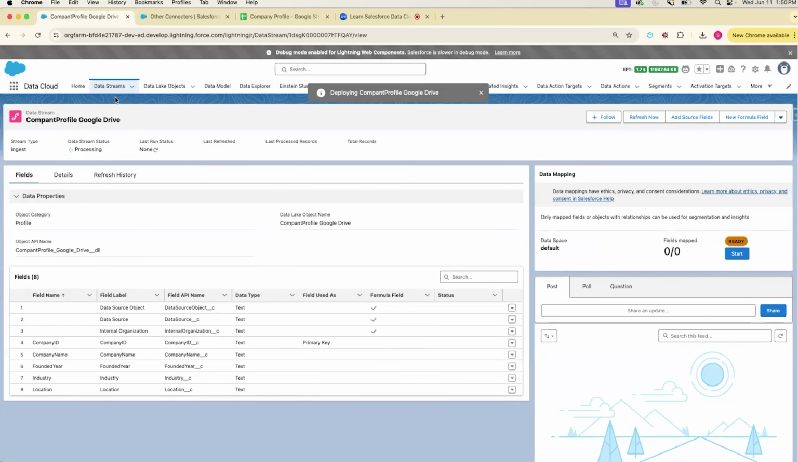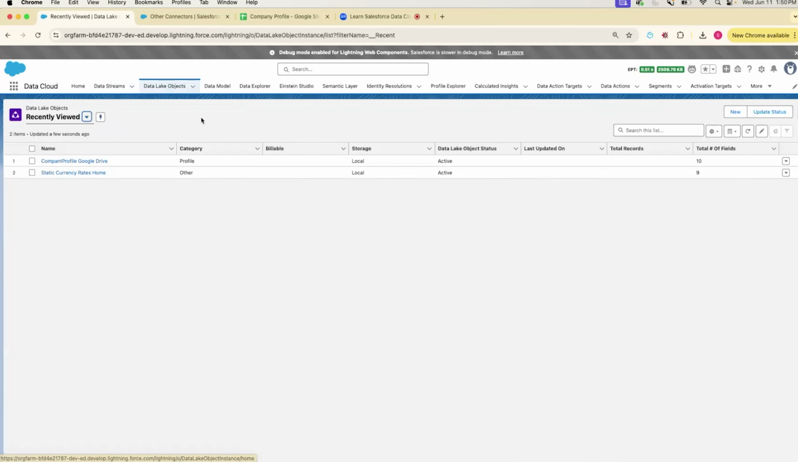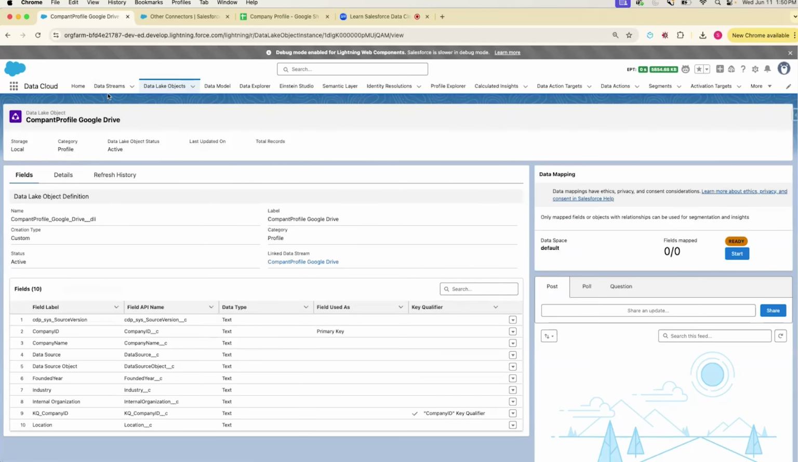So now we have our data stream created. We're going to wait for it to get active. Okay, now it's active. And now when we go to data lake objects, we'll see a data lake object automatically gets created when we create a data stream. As I mentioned earlier, data lake objects are like the raw data that comes in from the data stream. They're unmapped raw. We don't know what they are. So all of this is just raw data.